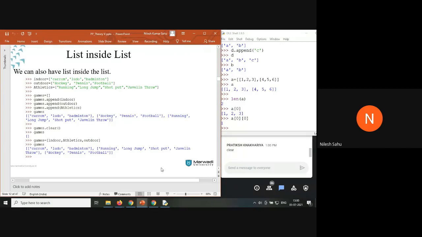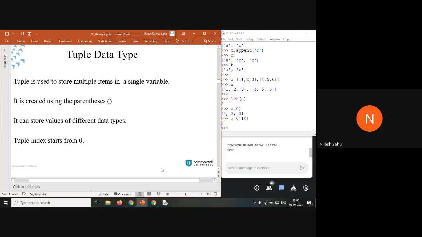Okay. So another data type we will start here, that is tuple. Tuple is also used to store multiple items in a single variable. It is created using a parenthesis. In the case of list, we were using a square bracket. In the case of tuple, we use a parenthesis. It can store values of different data types, and tuple index starts from 0.